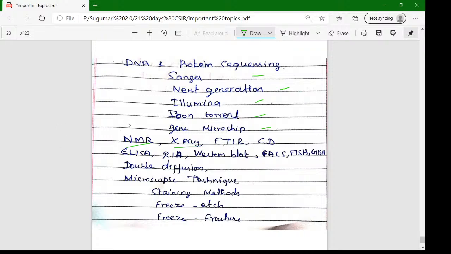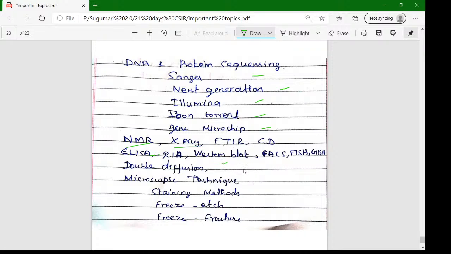ELISA, this is an immunological technique. ELISA, radioimmunoassays, Western blotting, FACS, flow cytometric analysis, FISH, and double diffusion method.